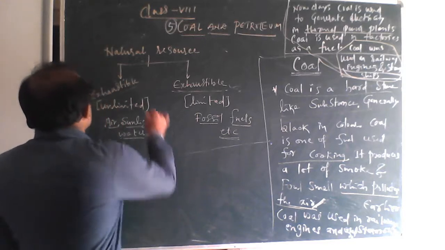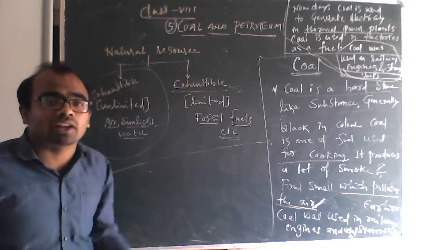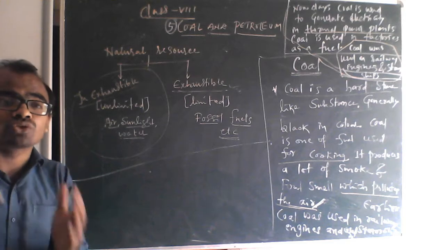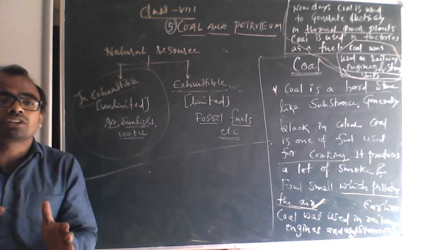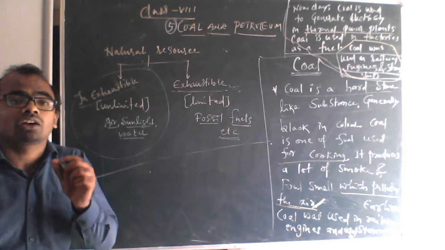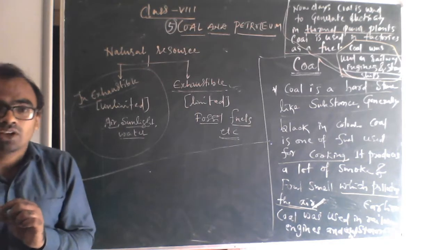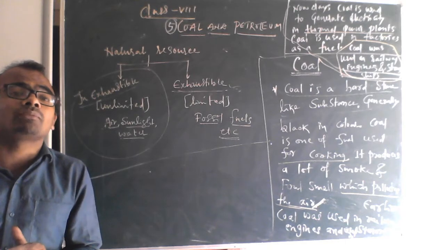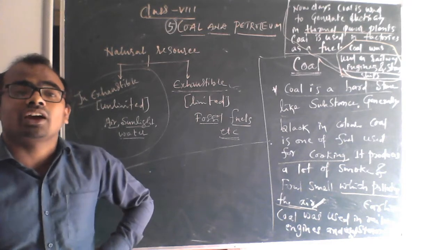Okay, so first one is this one, natural resources. There are two types. What are natural resources? I have not written that, you have to write them. Okay, you can see me now. See, natural resources are the resources which are available in nature, the materials or things available in nature which are useful for us. The things which are available in nature and which are useful for us, we call them natural resources.